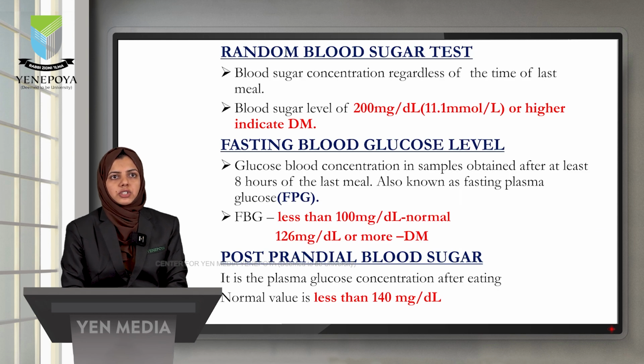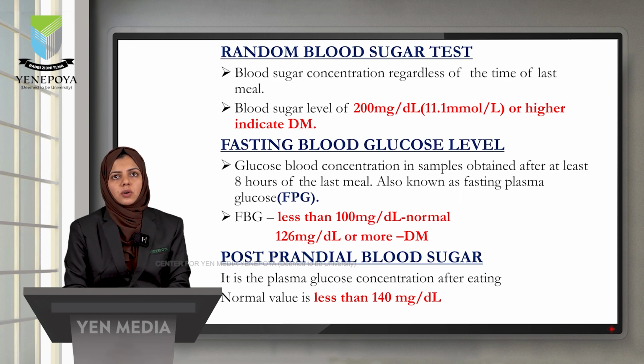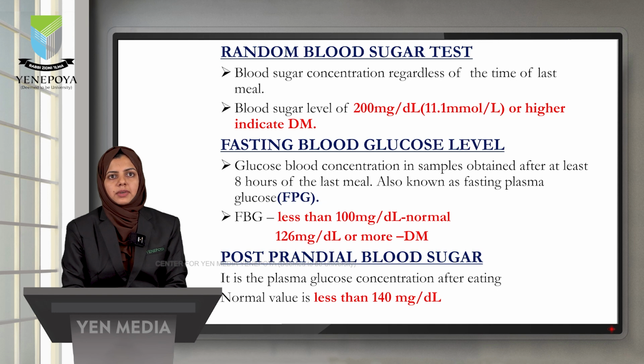First is the random blood sugar test. It measures the blood sugar concentration regardless of the time of the last meal. That is, we are checking the blood sugar level randomly. A blood sugar level of 200 milligrams per deciliter or higher on the random blood sugar test indicates diabetes mellitus. Next is fasting blood glucose level.